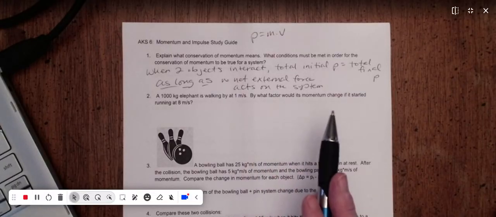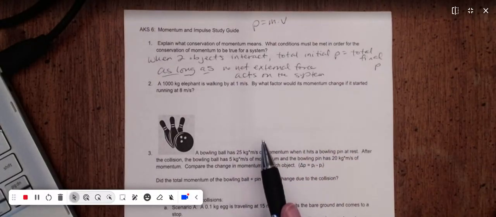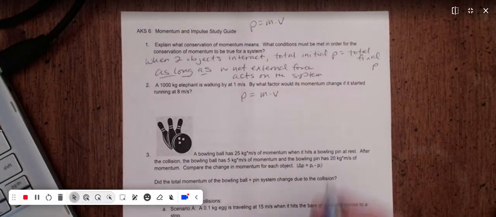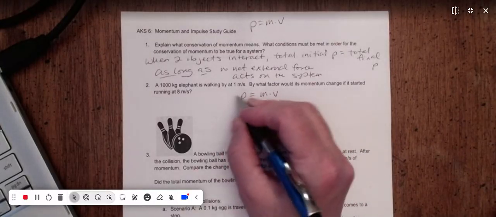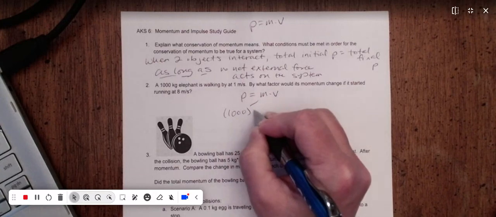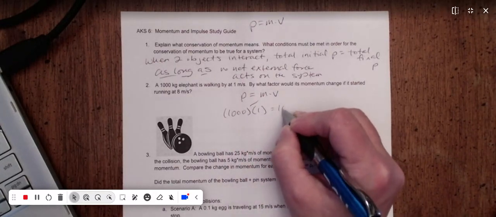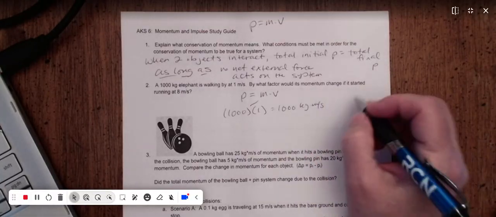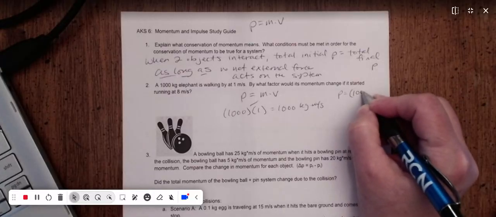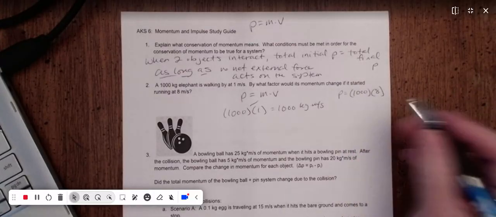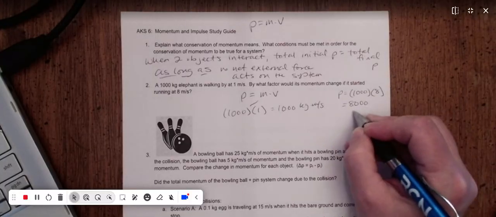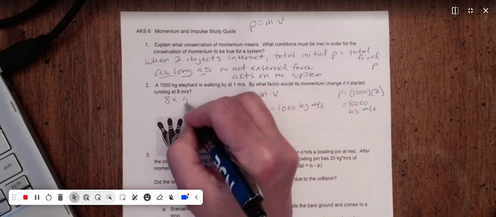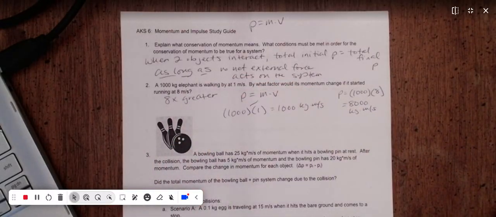Okay, so all right, a 1,000 kilogram elephant is walking by at 1 meter per second. By what factor would his momentum change if he started running at 8 meters per second? So since momentum is mass times velocity, if he's walking at 1 meter per second, his momentum is going to be 1,000 kilograms times 1 meter per second, 1,000 kilograms times meters per second. If he starts running, his mass is still the same, but now he's running at 8 meters per second. He's going to have a momentum of 8,000 kilograms times meters per second. So his momentum is going to be 8 times greater when his velocity goes up.